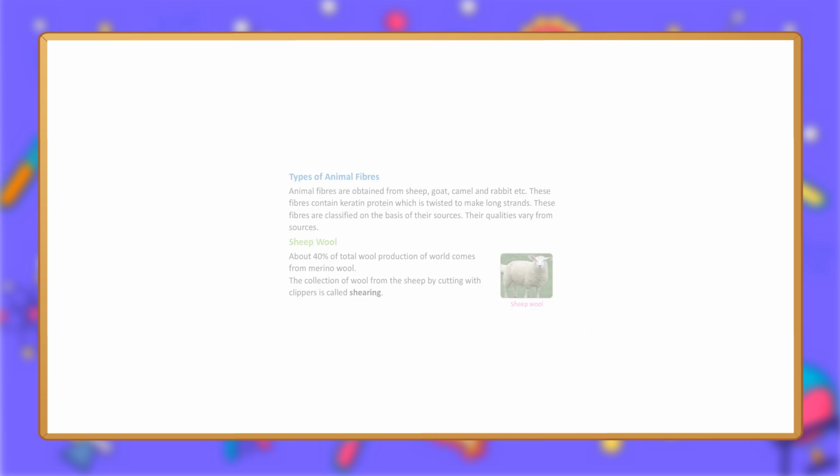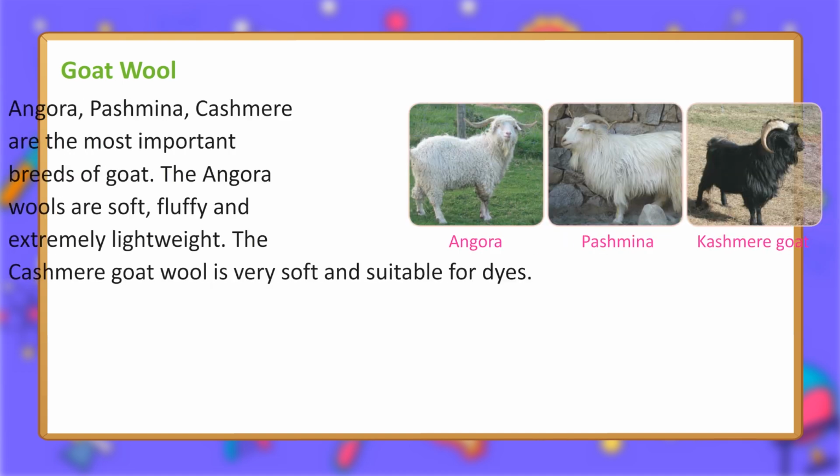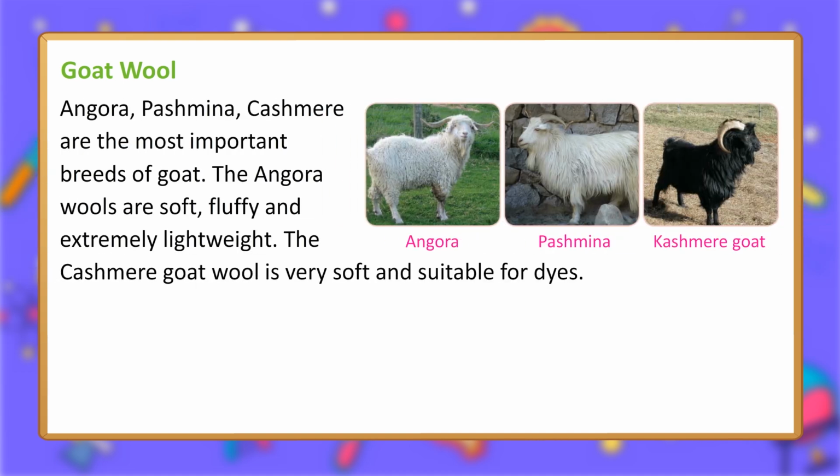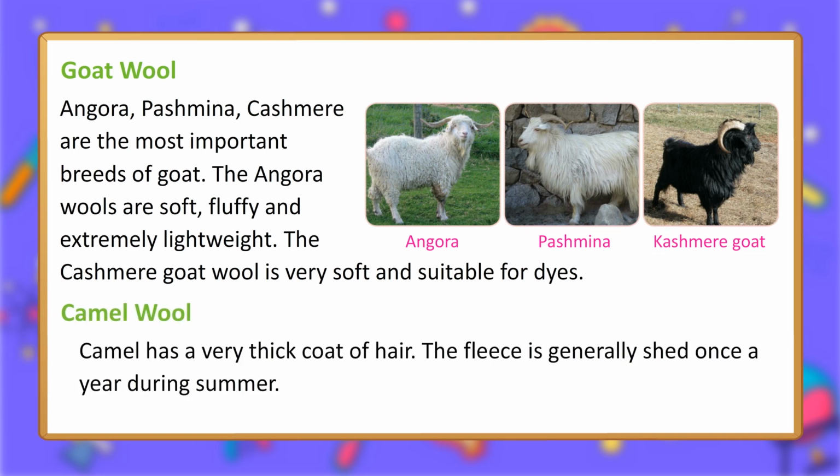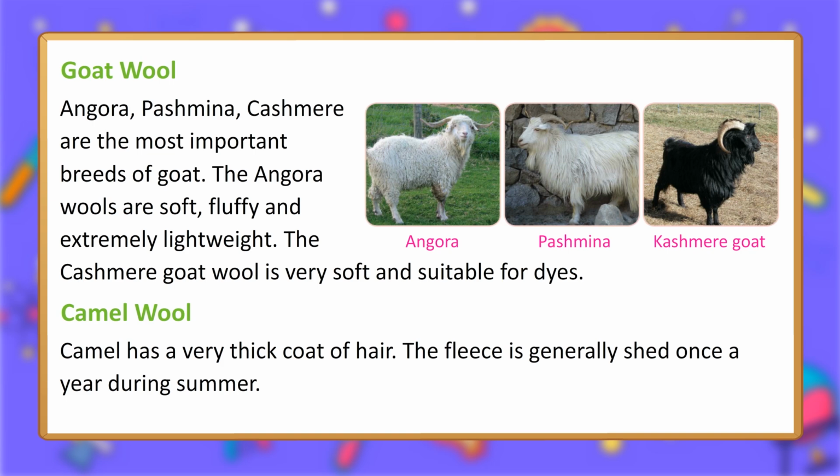Sheep wool. Goat wool. Angora, Pashmina and Cashmere are the most important breeds of goat. The Angora wools are soft, fluffy and extremely lightweight. The Cashmere goat wool is very soft and suitable for dyes. Angora. Pashmina. Kashmiri goat. Camel wool. Camel has a very thick coat of hair. The fleece is generally shed once a year during summer.